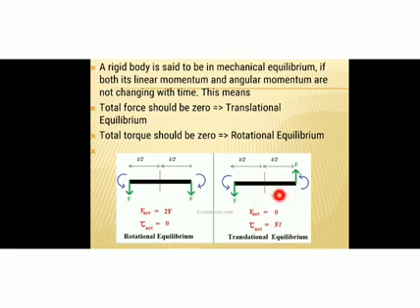On the screen you can see two figures. One represents the rotational equilibrium condition and the other represents the translational equilibrium condition. Here there is a rod, isn't it? And two forces are acting on the rod, both in the downward direction.